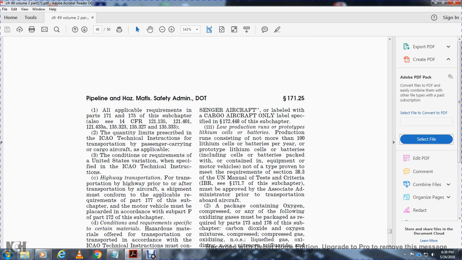Low production runs and prototype lithium cells and batteries. Low production runs consist of no more than 100 lithium cells or batteries per year. Prototype lithium cells or batteries include cells or batteries packed or contained in equipment, of types not proven to meet the requirements of Section 38.3 of the UN Manual of Tests and Criteria, as in 171.7. These must be approved by the Associate Administrator prior to transportation aboard aircraft.